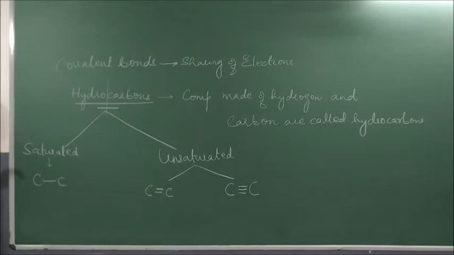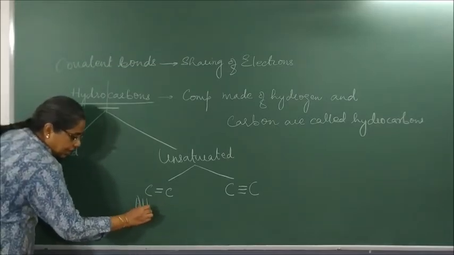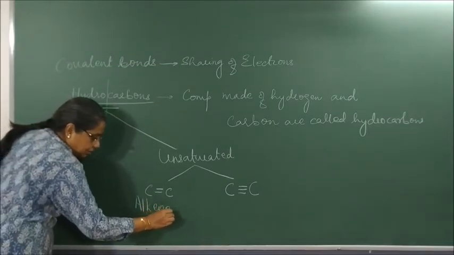It does come in exams. If it is a carbon-carbon single bond, it is called alkane. If it is a carbon-carbon double bond, it is alkene.